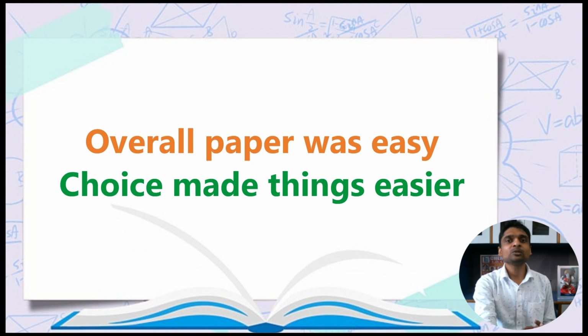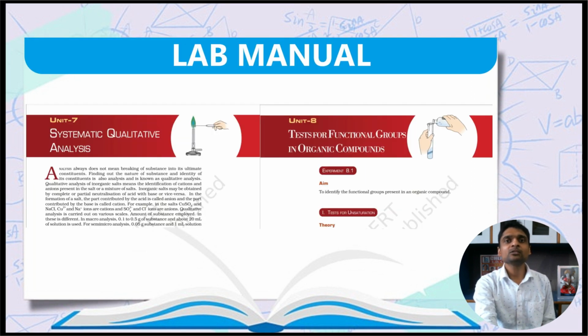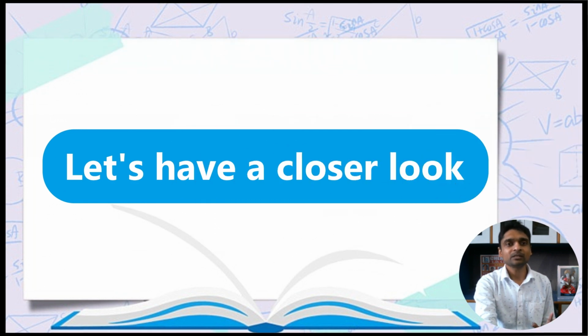And in integer type questions, there is choice. A student needs to attempt only 5 questions out of 10 integer type questions. So a student may leave out difficult questions and attempt easy or moderate level questions. So practically, a difficult question is either one or none in the entire exam. If a student is thorough with NCERT Exemplar and 2 chapters of the lab manual, that is systematic qualitative analysis and test for functional groups in organic compounds, then apart from 1 or 2 difficult questions, a student can attempt all of the remaining chemistry paper.